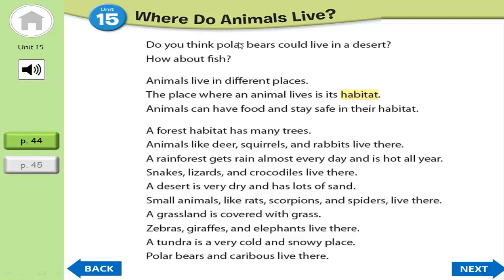Okay, good afternoon. And today let's continue to learn Unit 15 that talks about where do animals live. At first, we have to learn the different keywords in this unit. Please try to remember all the keywords, read them and try to understand their meaning. So don't waste the time. Let's continue to the keyword page.